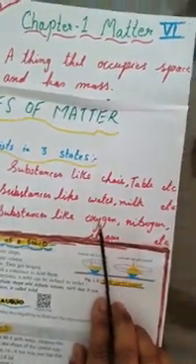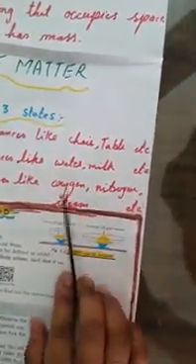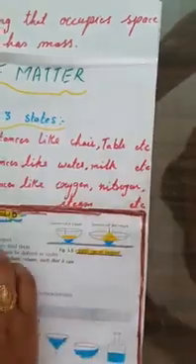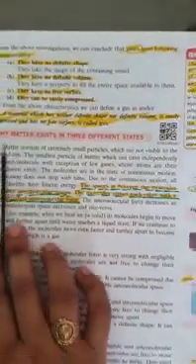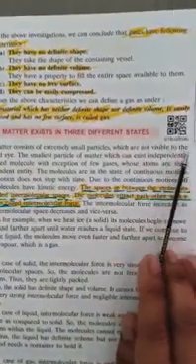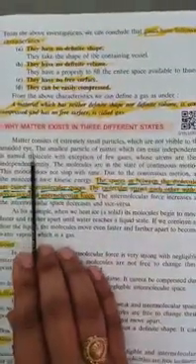Now coming to the next part, why matter exists in three states. Listen to my explanation. Matter consists of extremely small particles which are not visible to the unaided eye.